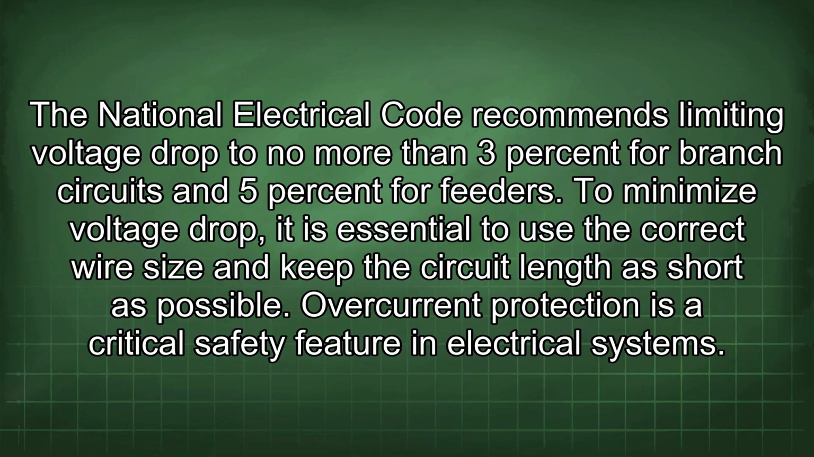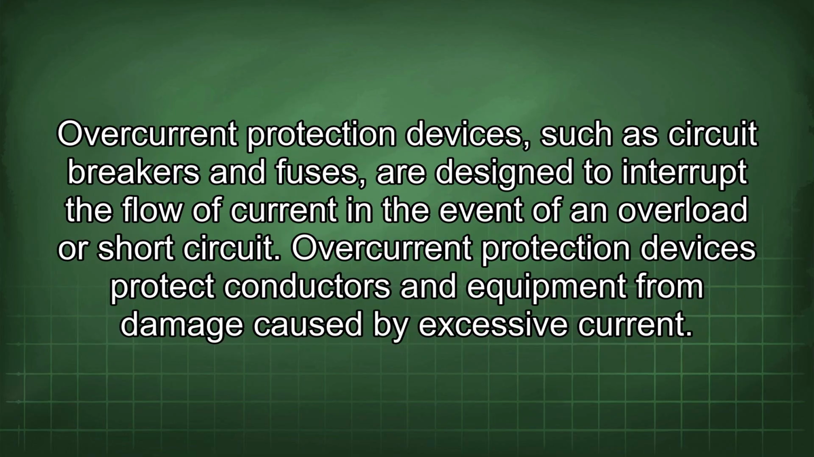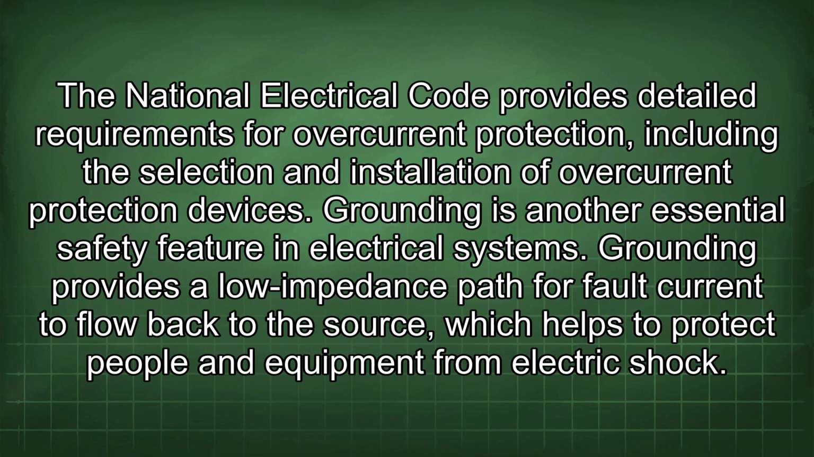To minimize voltage drop, it is essential to use the correct wire size and keep the circuit length as short as possible. Overcurrent protection is a critical safety feature in electrical systems. Overcurrent protection devices, such as circuit breakers and fuses, are designed to interrupt the flow of current in the event of an overload or short circuit. Overcurrent protection devices protect conductors and equipment from damage caused by excessive current. The National Electrical Code provides detailed requirements for overcurrent protection, including the selection and installation of overcurrent protection devices.